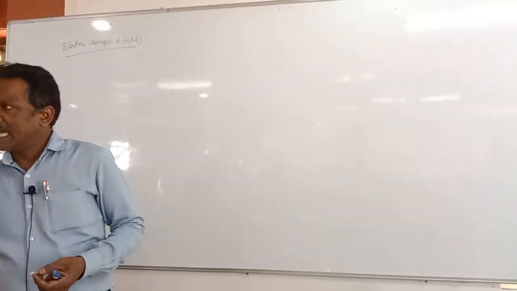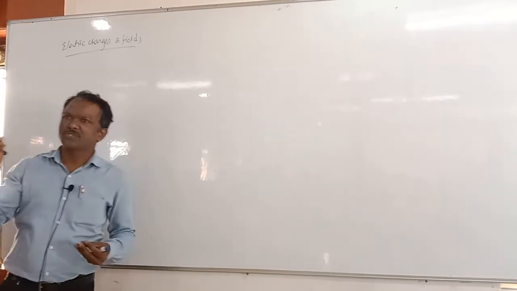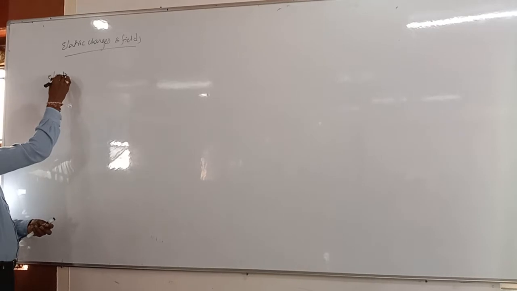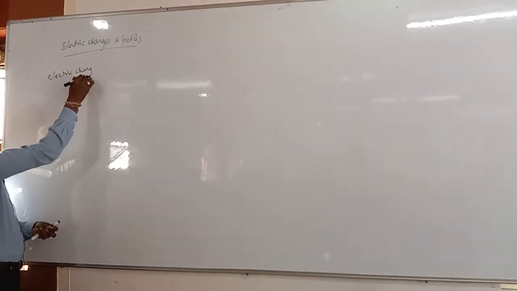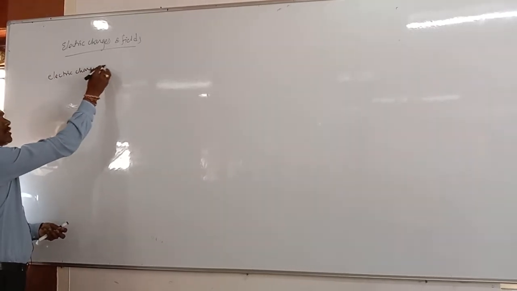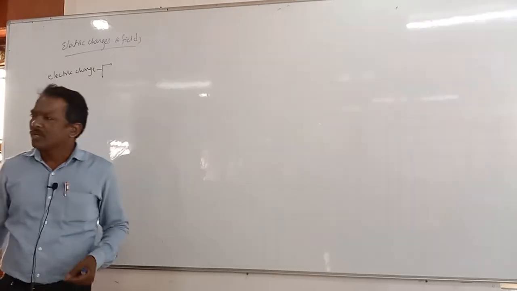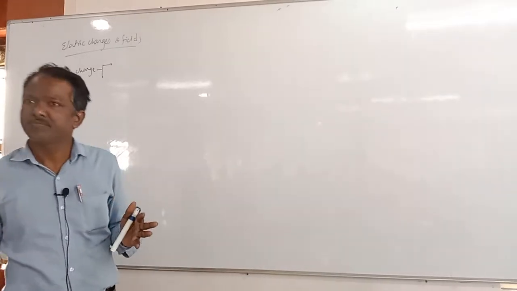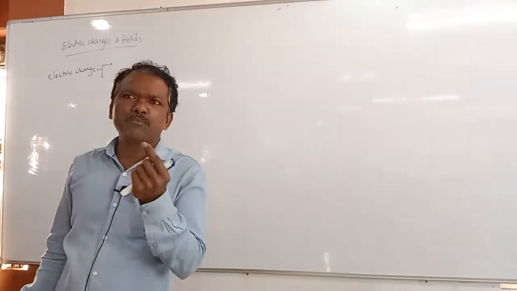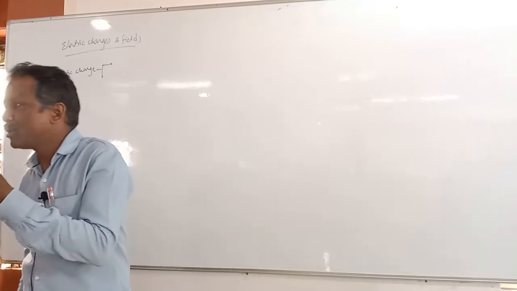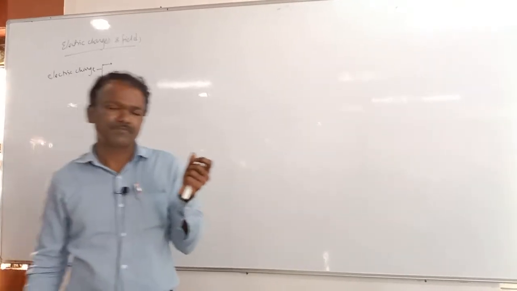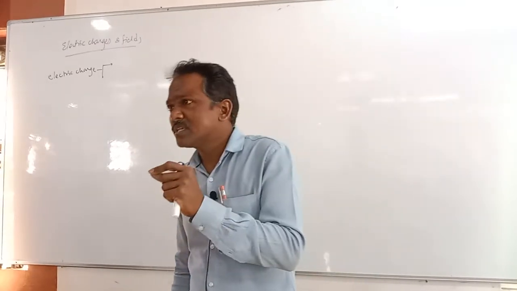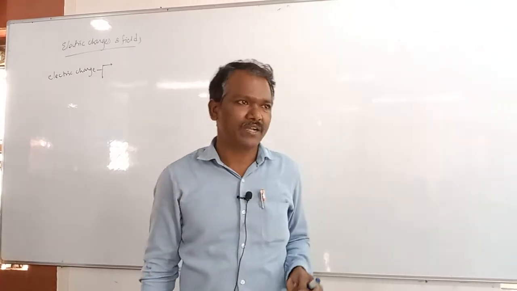Just electric field and charges. So here regarding the electric charge, what is the charge first? It is a basic, intrinsic property of matter which experiences a force in the magnetic and electric field.